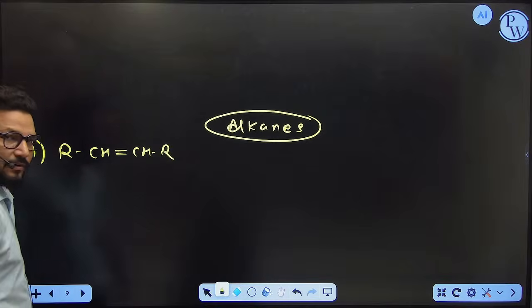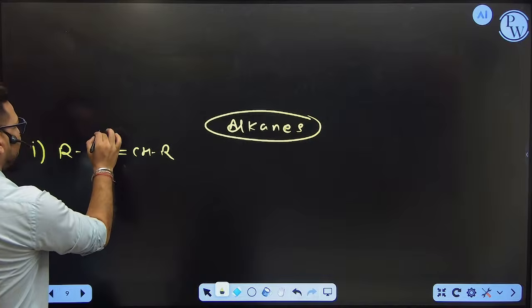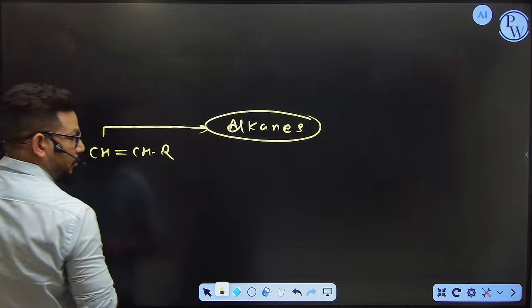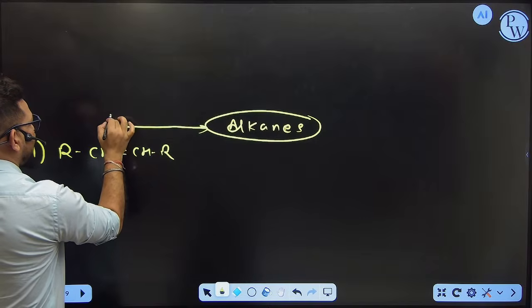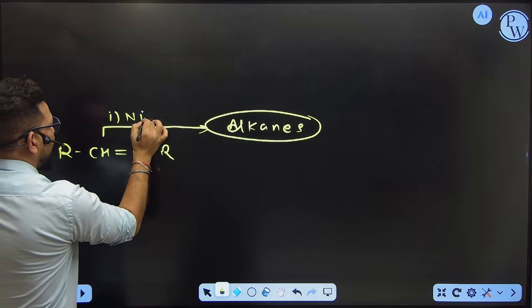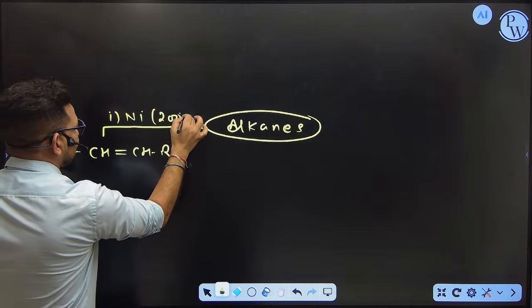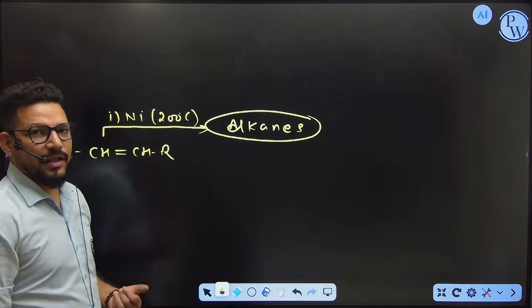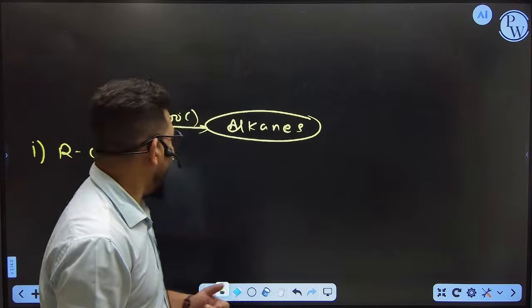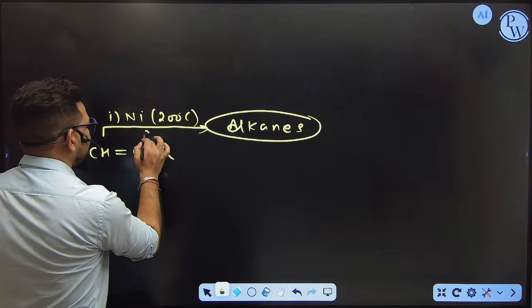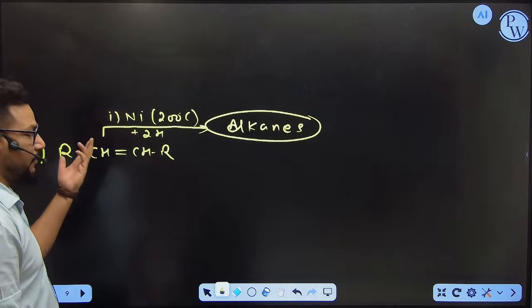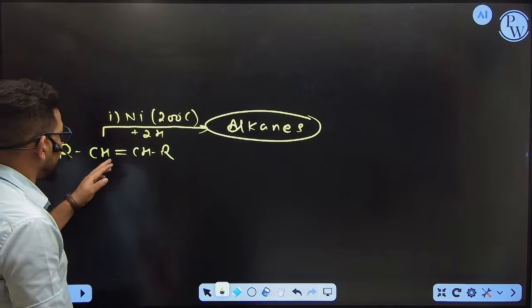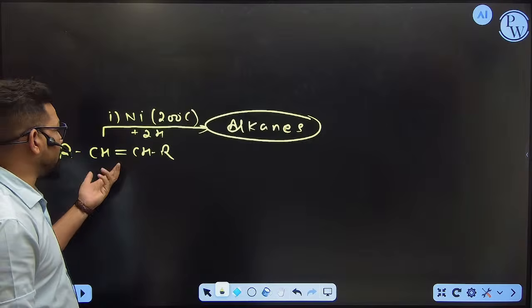Suppose you have an alkene, and you want to form the alkane. I think all of you are aware of it. If it is an alkene, I'm going to take one reagent called nickel powder at 200 degrees Celsius. This reagent is also known as Sabatier-Senderens reagent, and it is one of the best reducing agents ever. So it is going to add hydrogen, and it will add the hydrogen where the double bond is.